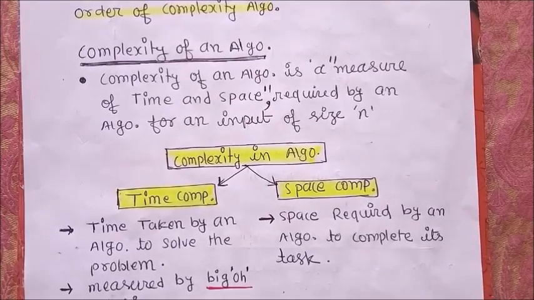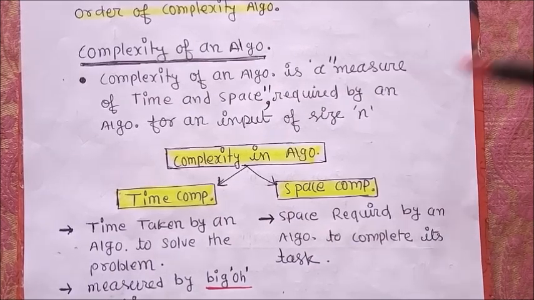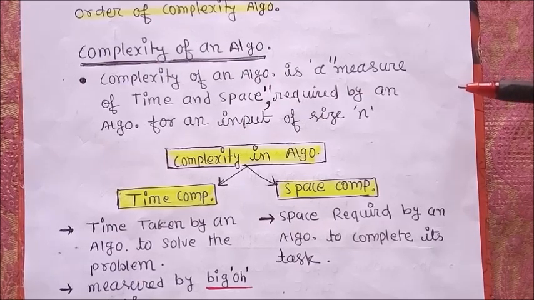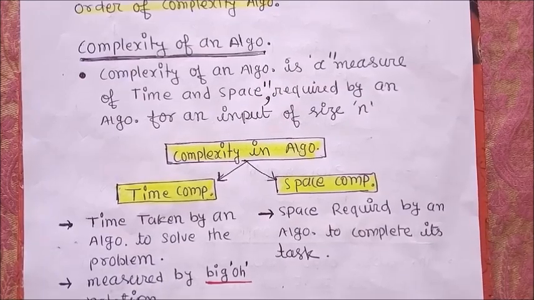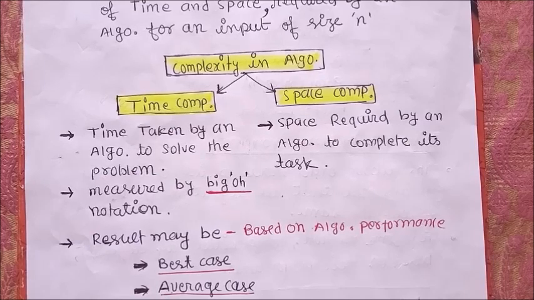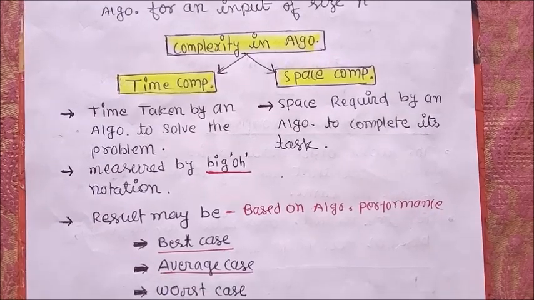So first is what is complexity of an algorithm. As per the definition, complexity of an algorithm is a measure of time and space required by an algorithm for input of size n. So there are so many types of complexity in computer science, but especially we are talking about only two specific categories. It means what? About time complexity and space complexity.